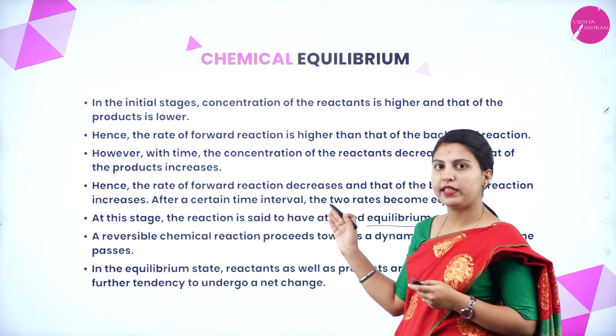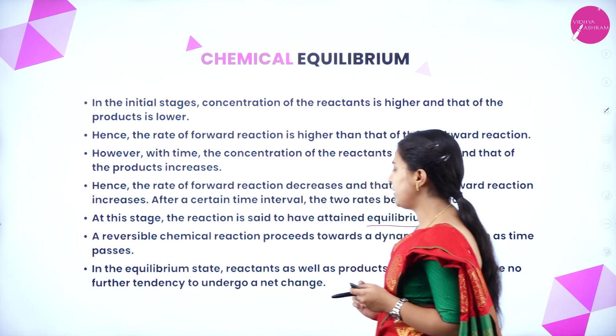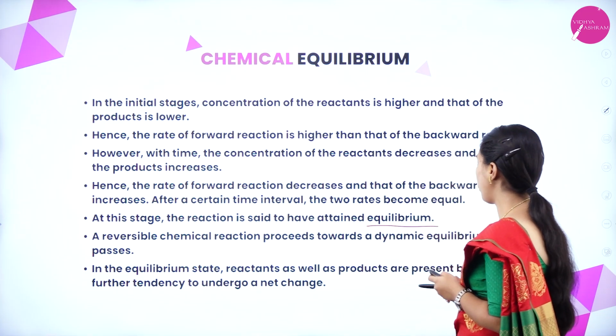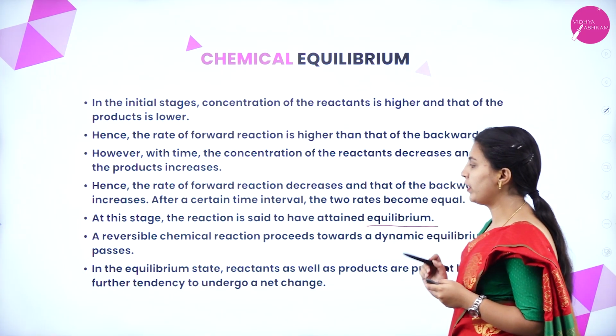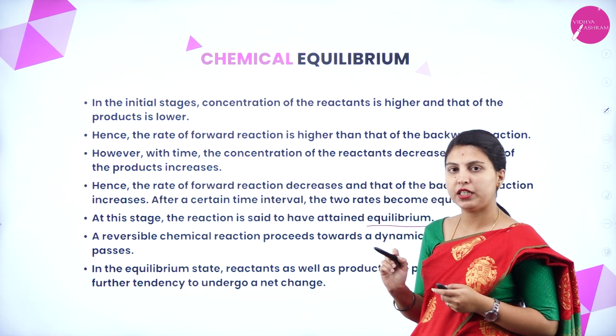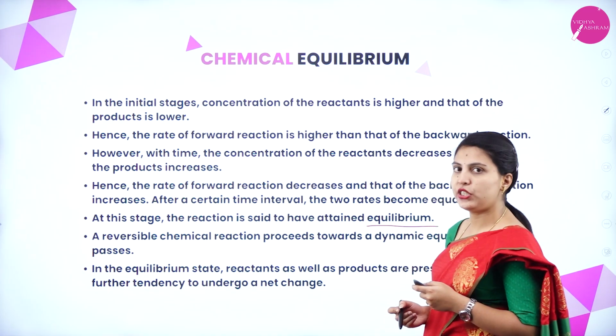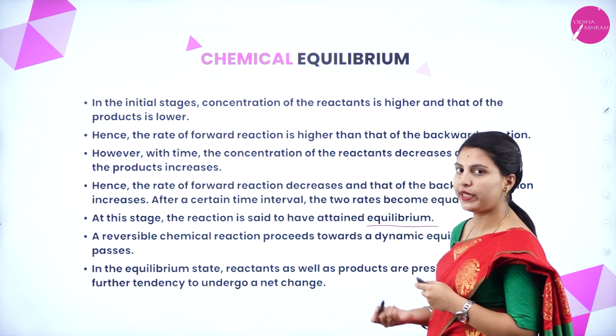By this, we can tell it is a dynamic reaction. In the equilibrium state, the reactants as well as products are present but have no further tendency to undergo a net change. Overall changes will not take place.